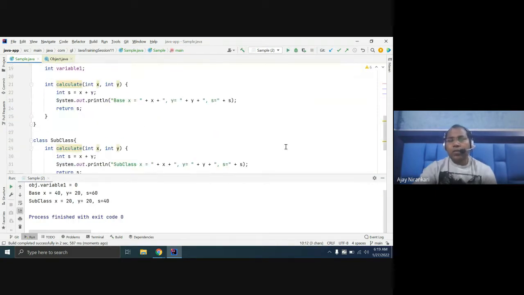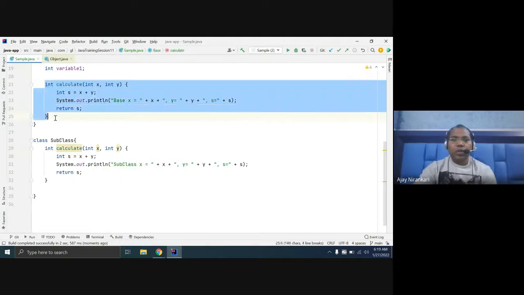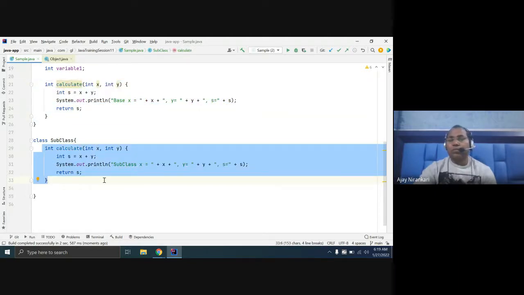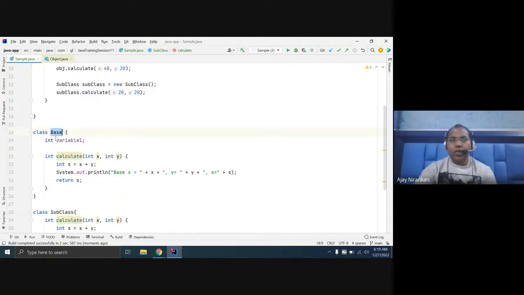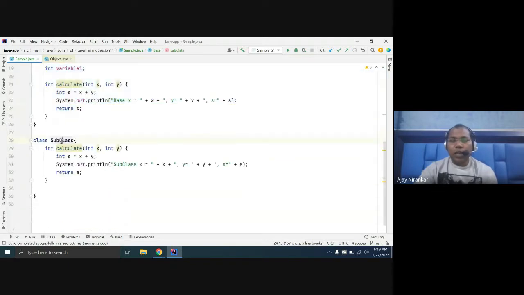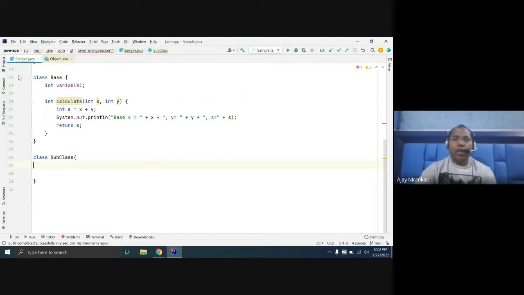But here the problem is that you copy the same code here and the same code here. Generally, this is a thumb rule: please avoid copy-pasting code. So is there any way, if this class already defines something, that the subclass can inherit it? Yes, you can. This class already has this method defined, so I just inherit from here. I use the extends keyword and just say Base.